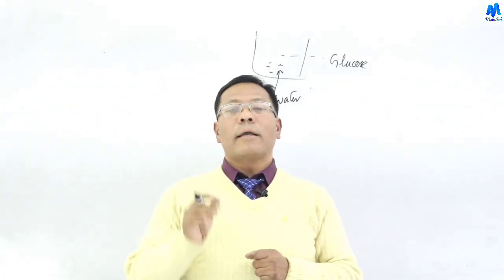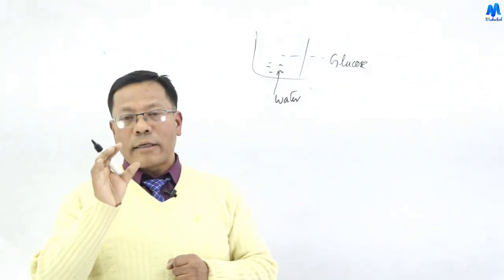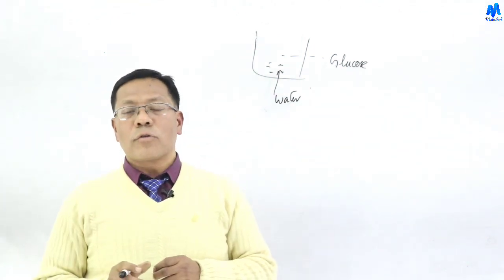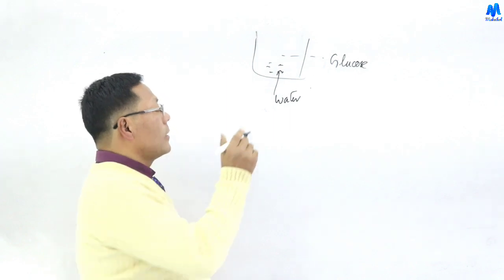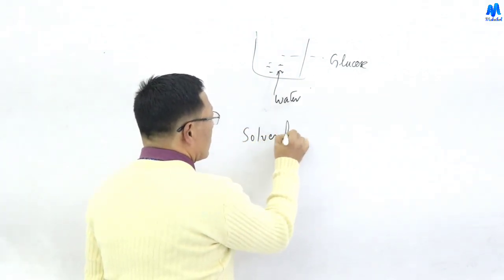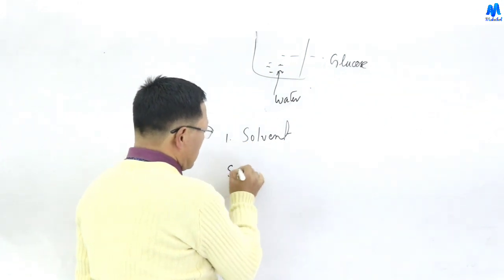A solution mainly consists of two components. Number 1 is solvent, number 2 is solute.